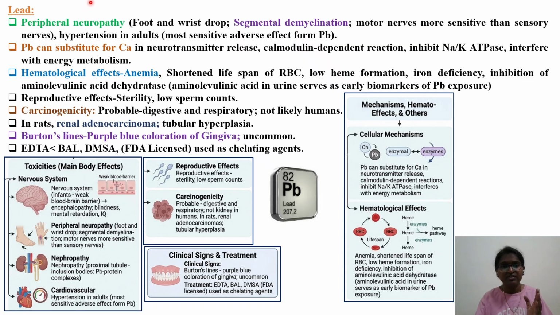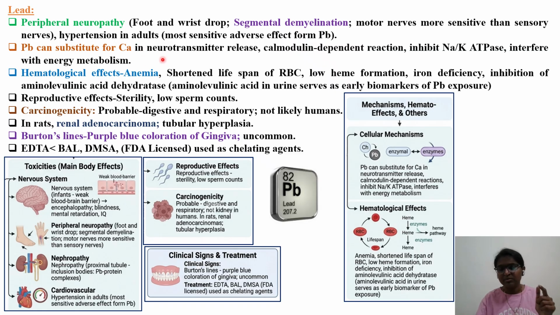So peripheral neuropathy we have seen, foot and wrist drop will be there, like this you can see here: peripheral neuropathy, foot and wrist drop, segmental demyelination. In the case of neurons you have myelinated sheath and non-myelinated sheath, where jumping of signal takes place. So what this particular lead is causing is segmental demyelination, and motor nerves are more sensitive than sensory nerves. So that is the reason it is causing mental retardation, low IQ. Then hypertension in the case of adults: lead toxicity might also cause elevated blood pressure.